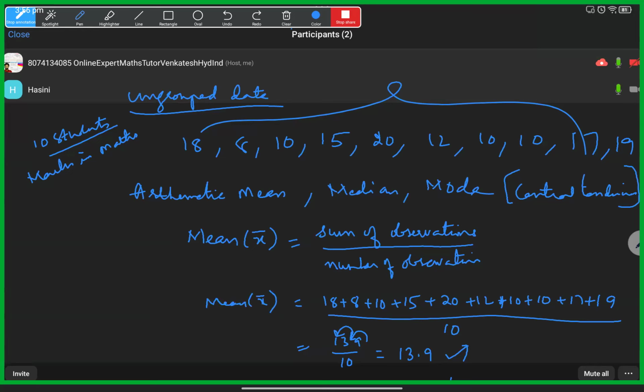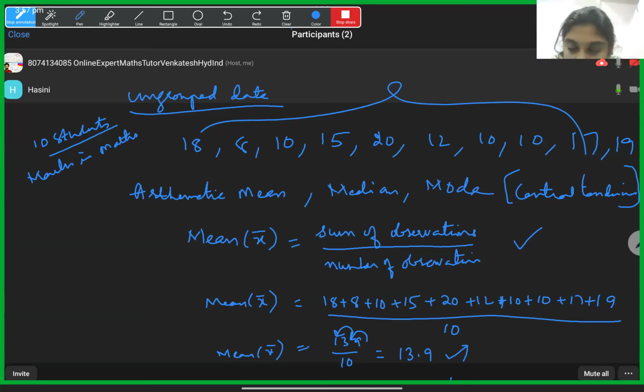So what is the formula for arithmetic mean in ungrouped data? Sum of observations by number of observations, sir. Yes, that is correct. Shall I delete it? Yes, sir. Now I'll keep the same data, and I'll find out the median.